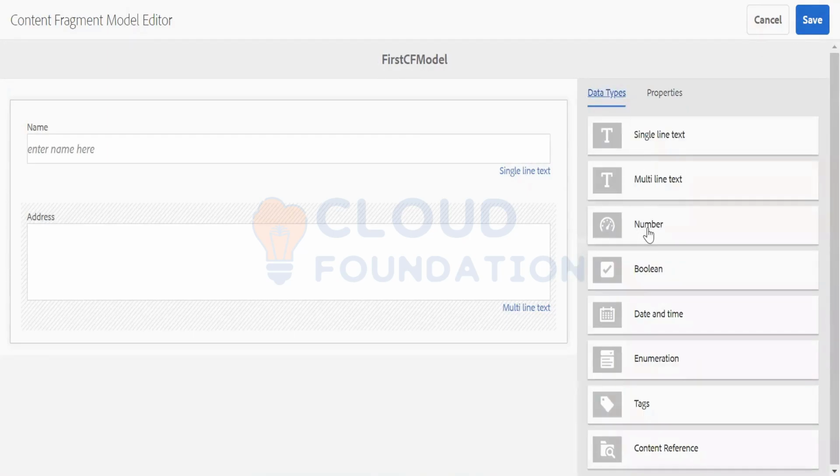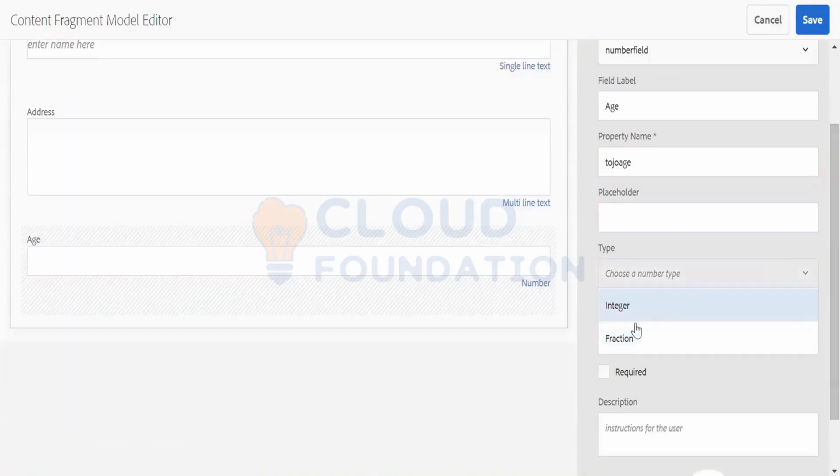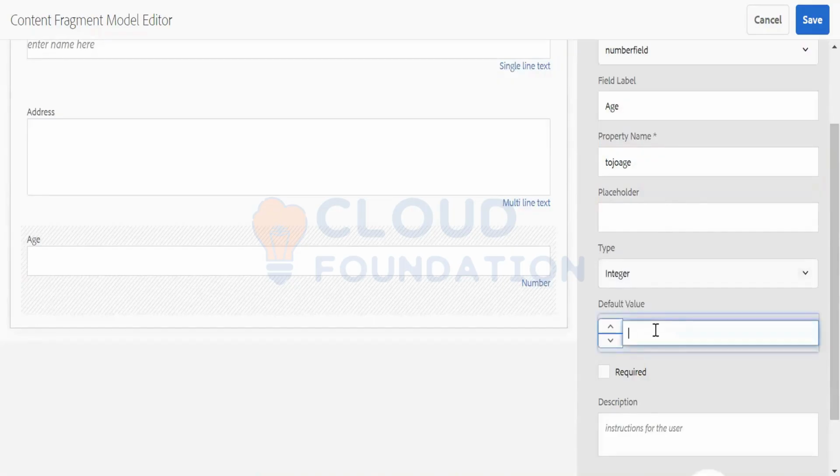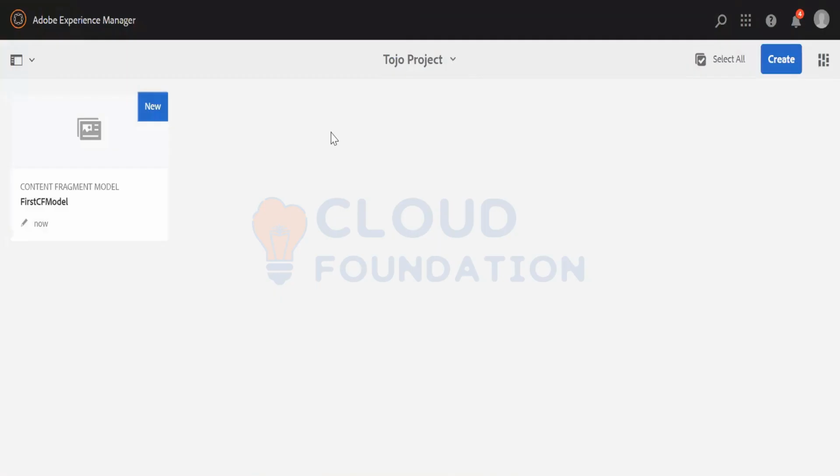Let's add another type, number. The data type will be number, and the field will be simple. Remember this property name. Now the type can be integer or fraction. Let's say the default value is 0, required if you want. Let me just save it. That's how simple it is to create a content fragment model.